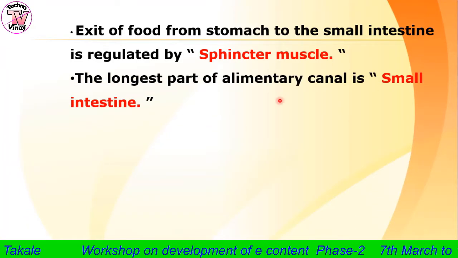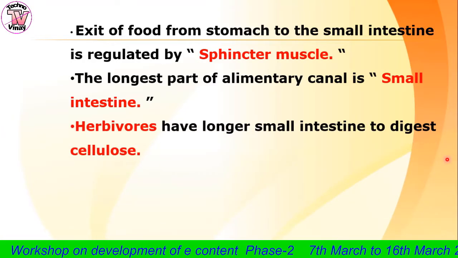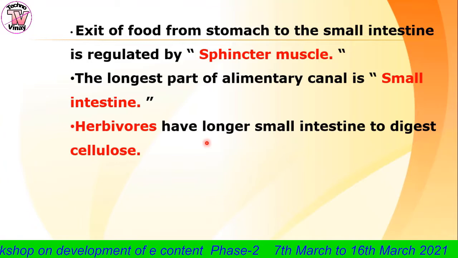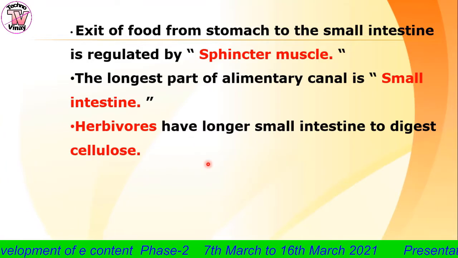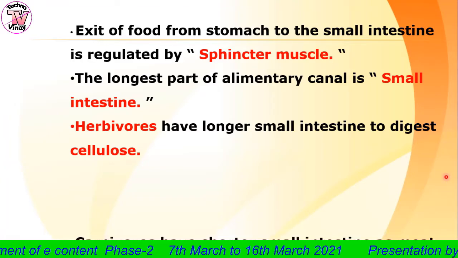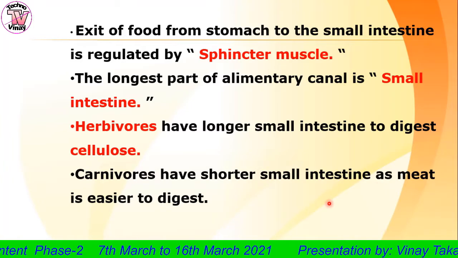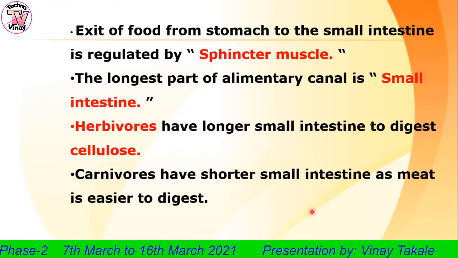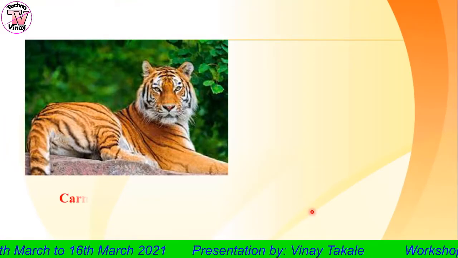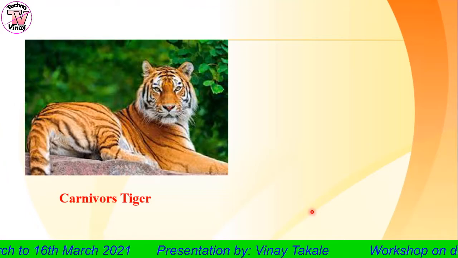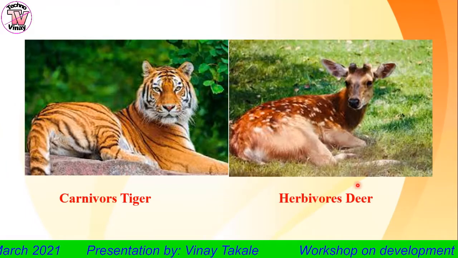So the longest part of the alimentary canal is the small intestine. Herbivorous grass-eating animals have a longer small intestine to digest cellulose. Carnivores have a shorter small intestine as they eat meat and it is easier to digest. So here you can see a carnivorous tiger and a deer, which is herbivorous.